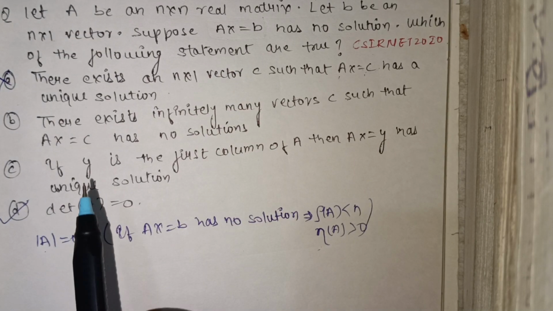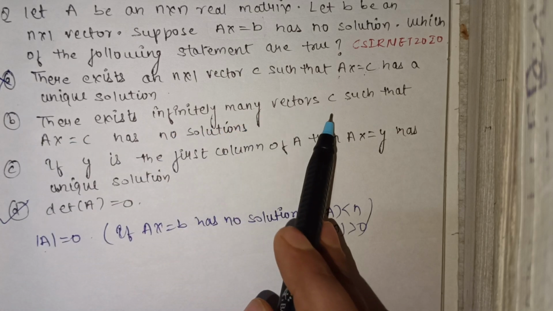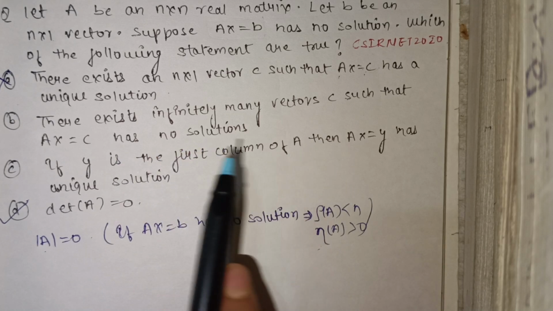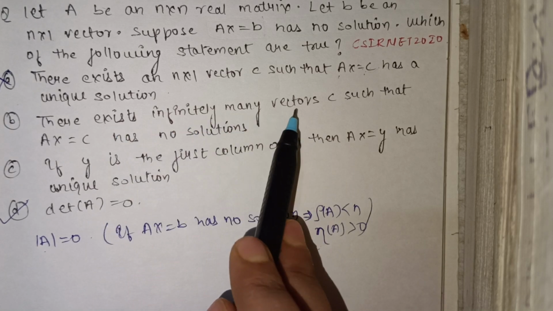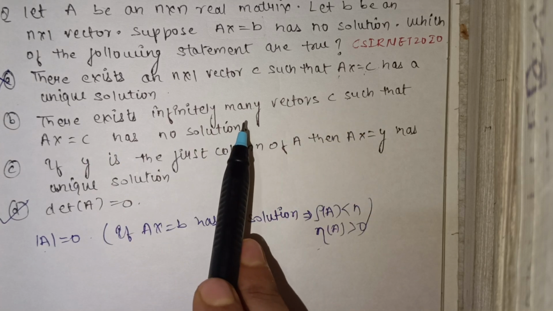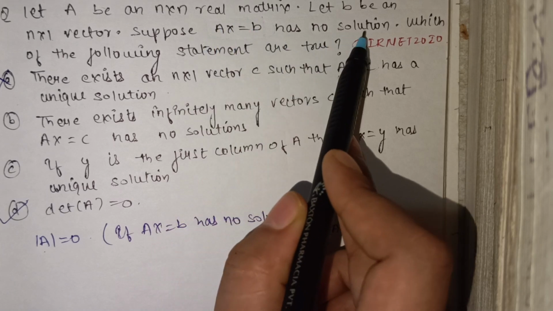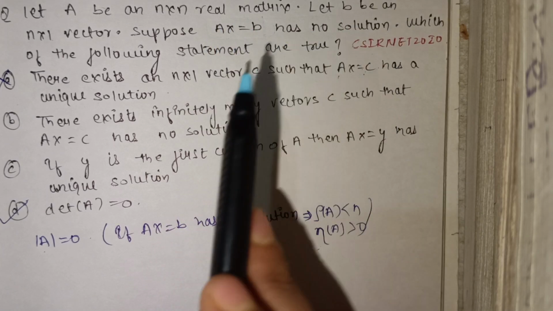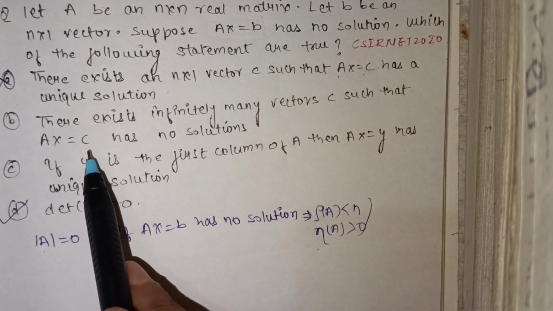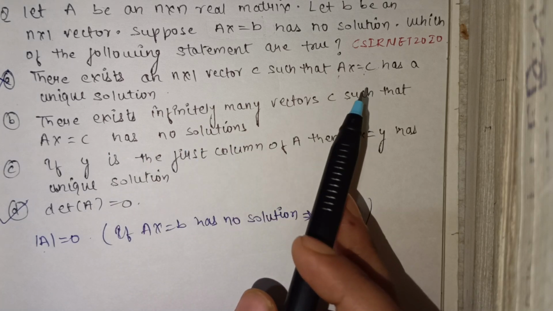Now let's discuss option B. There exist infinitely many vectors C such that Ax = C has no solution. Yes, it is true, because we are given that there is one vector for which there is no solution. So if the determinant is 0, we can find many such vectors C for which no solution exists.